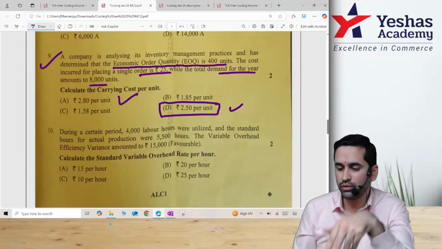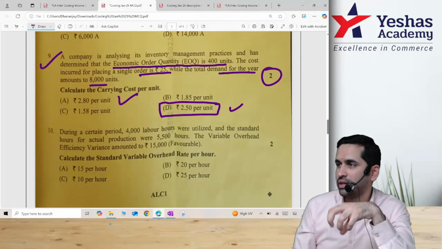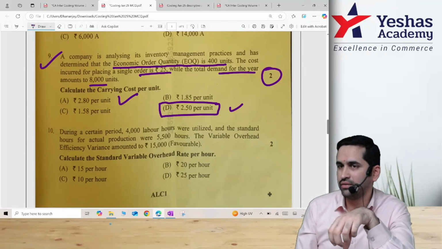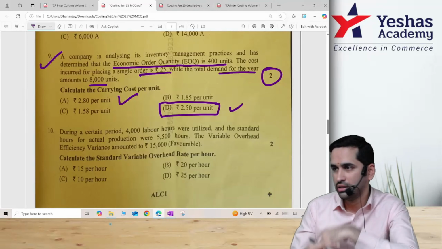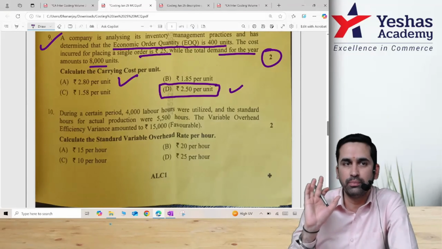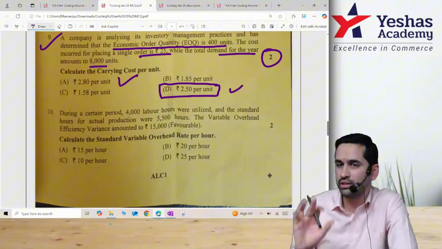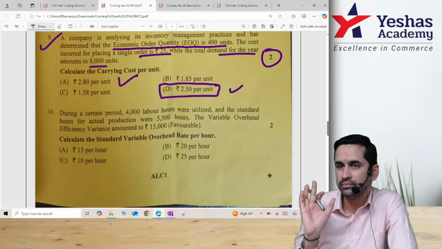You can go faster. Now this 2 mark question, you won't need 4 minutes here, so somewhere you will save time also. You should study EOQ and go. That's all I can say. Correct? Such an easy question in EOQ. In the entire question paper, this is the only thing they have asked from the material chapter. That too this question. EOQ, that too reverse working. That too with 4 answers. What more do you want?